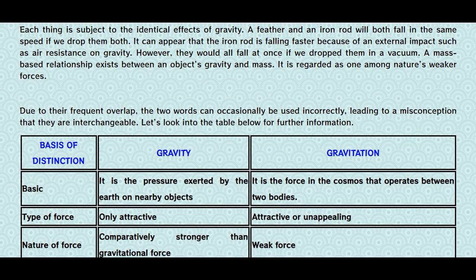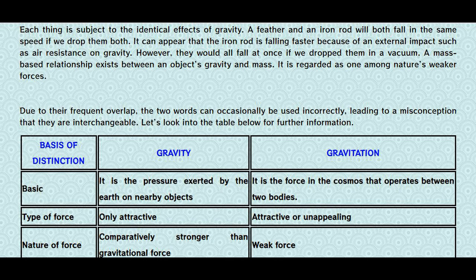Difference between gravity and gravitation. Each thing is subject to the identical effects of gravity. A feather and an iron rod will both fall at the same speed if we drop them both. It can appear that the iron rod is falling faster because of an external impact such as air resistance on gravity. However, they would all fall at once if we dropped them in a vacuum. A mass-based relationship exists between an object's gravity and mass. It is regarded as one among nature's weaker forces.